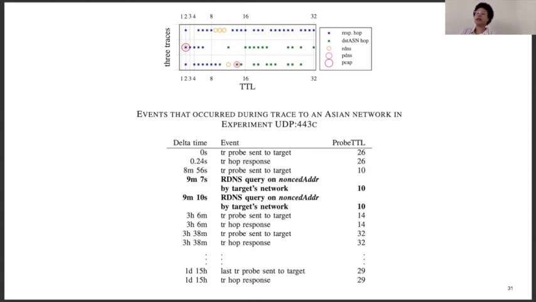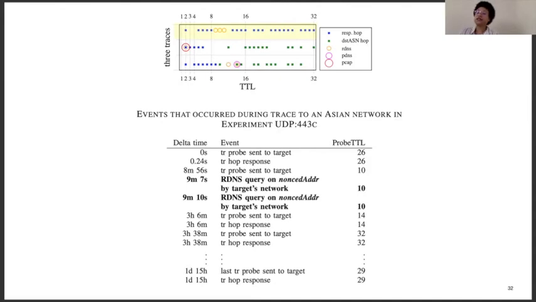Finally, the big red circles that stand for PCAP detections indicate that a packet was unexpectedly received destined for the nonce address of the probe we sent having that TTL. The table on the bottom shows an abbreviated timeline of events that occurred in this experiment, and it corresponds with the top trace in the visualization.